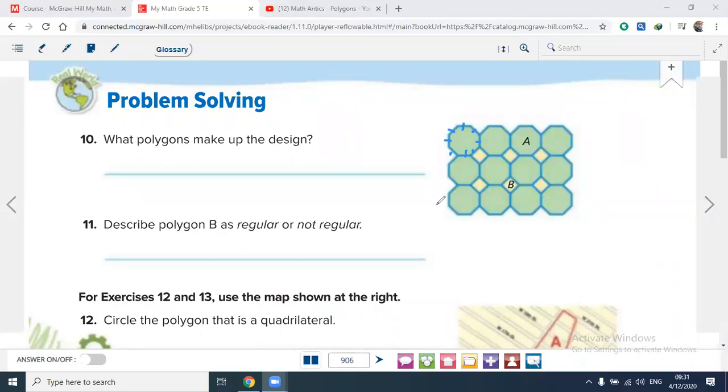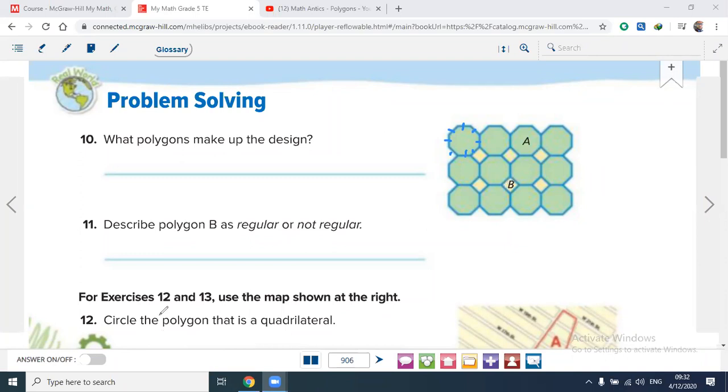Describe regular or not regular. So the polygon P, as you see here, this is the design. Is polygon P regular or not regular? Not regular. Why? The size is the same, as you see here, Fauzan, and the angle is the same.